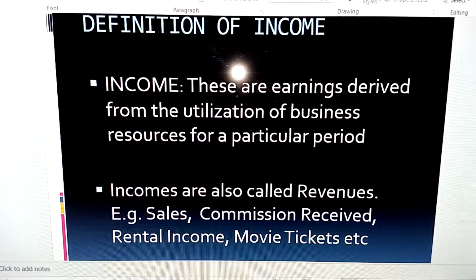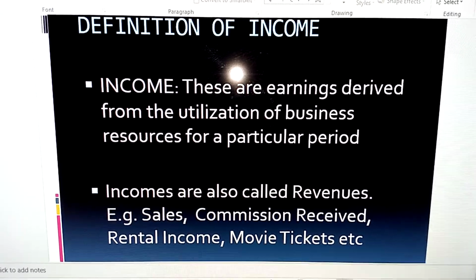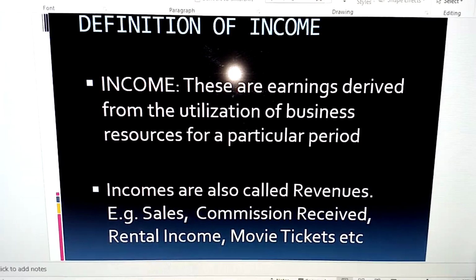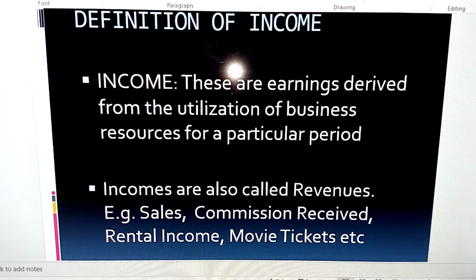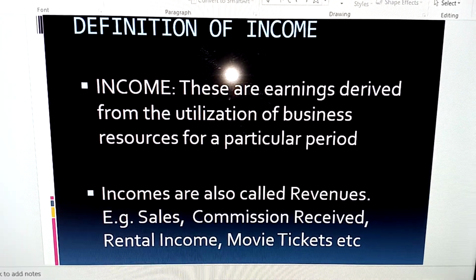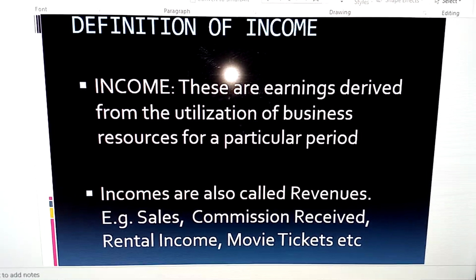Incomes are also called revenues. Examples: we have sales made from the goods that the business deals in. Commission received for services rendered.